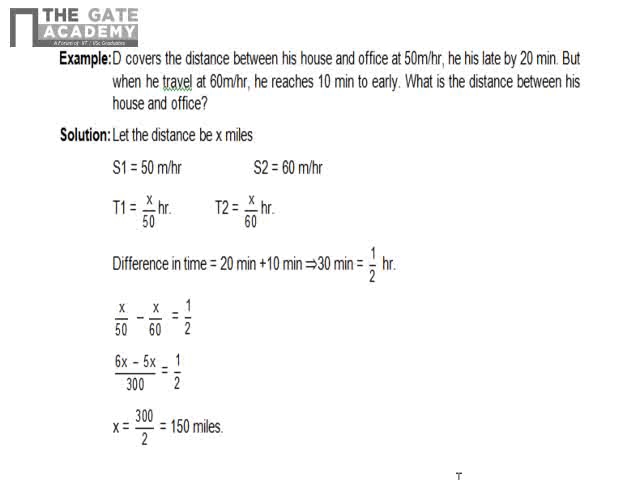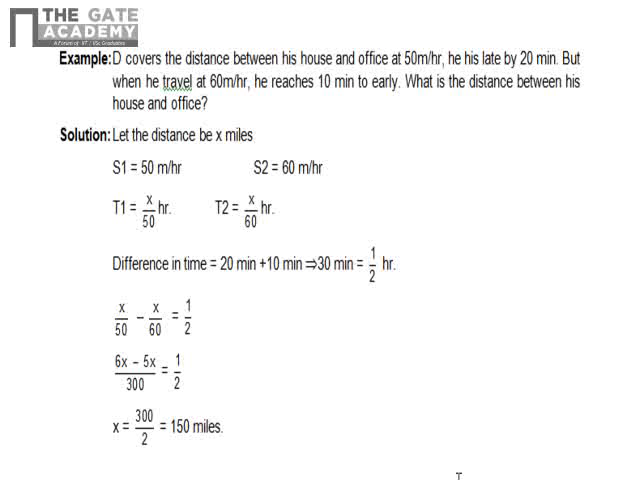Now we'll take a simple example. D covers the distance between his house and office at 50 miles per hour. If he is late by 20 minutes, but when he travels at 60 miles per hour, he reaches 10 minutes early. What is the distance between house and office? Okay, so let the distance be x miles. S1 is equal to 50 miles per hour, S2 is equal to 60 miles per hour. So you can find out the times.